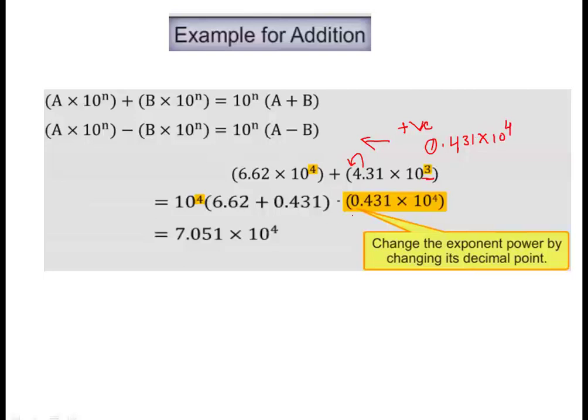So we can write as it's shown here. This is very important. Once the two exponents are equated, then we will take this 10 raised to power 4 as common factor, and we will add 6.62 plus 0.431. So we will get our answer. I think this is quite easy, but just to remember. Okay, don't get confused in this.